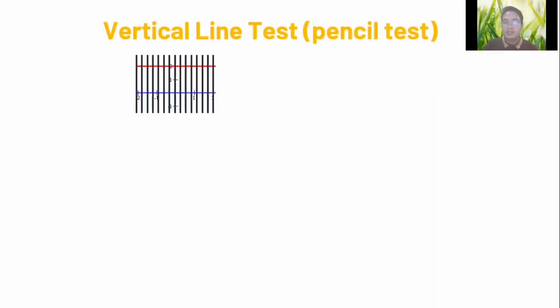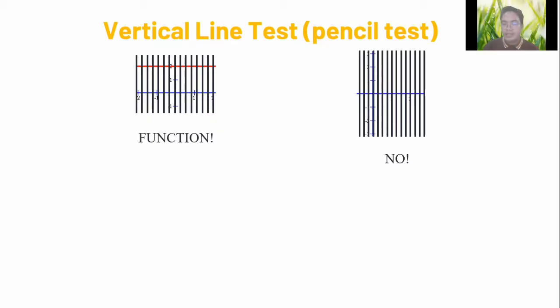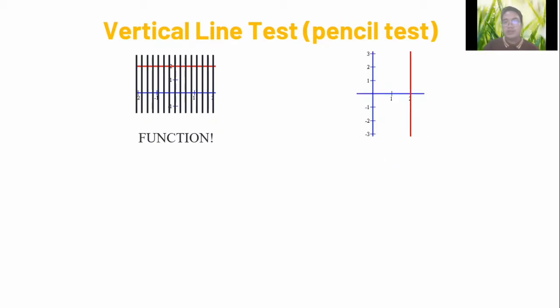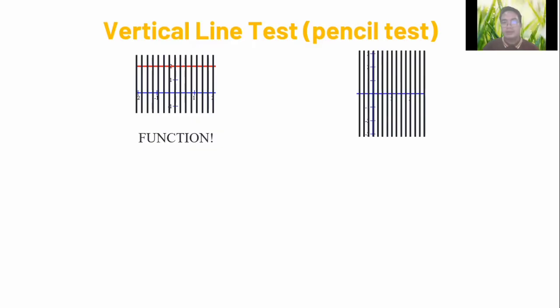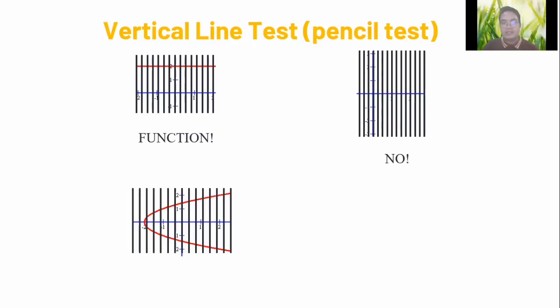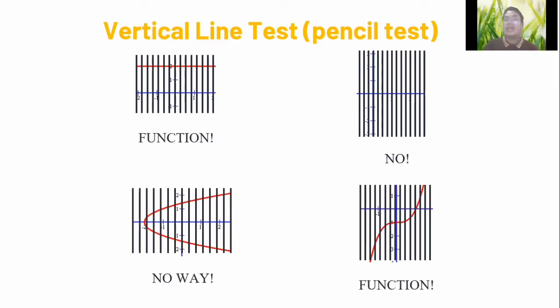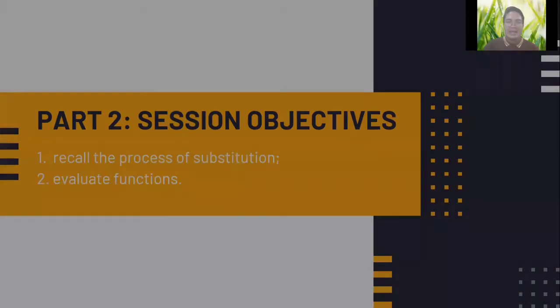Next, another one. Is it a function? You can go with me. It is a function. This one, oh, it is not a function. If we look at it, it passes through more than one point. So it is not a function. What about this one? Function or not? No way, because it passes more than one point in the graph. What about this one? It is a function. So I hope you were able to find out how the vertical line test works based on the definition that we have.